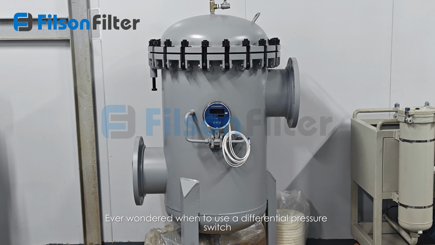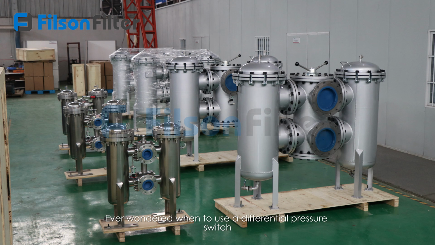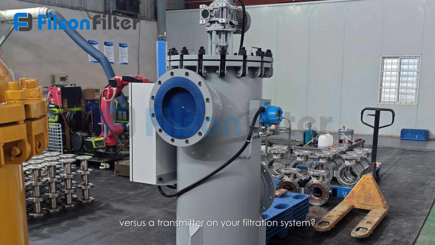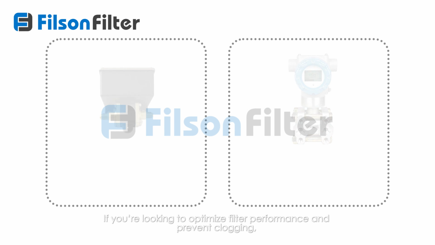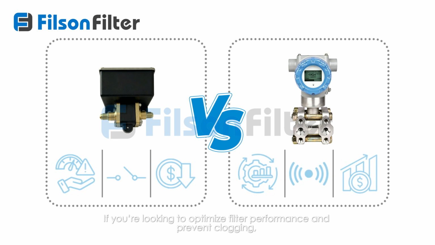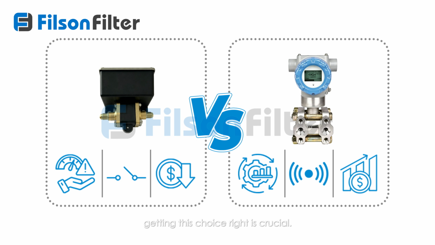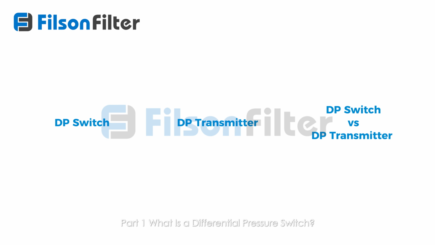Ever wondered when to use a differential pressure switch versus a transmitter on your filtration system? If you're looking to optimize filter performance and prevent clogging, getting this choice right is crucial. Let's break it down. Part 1.